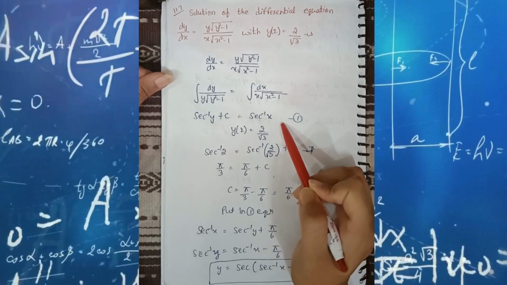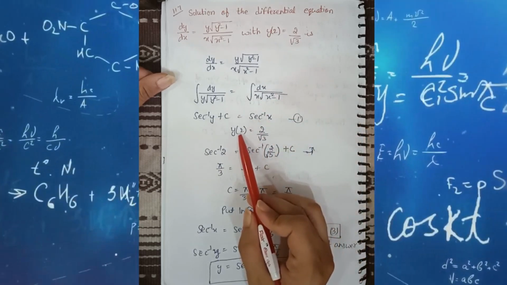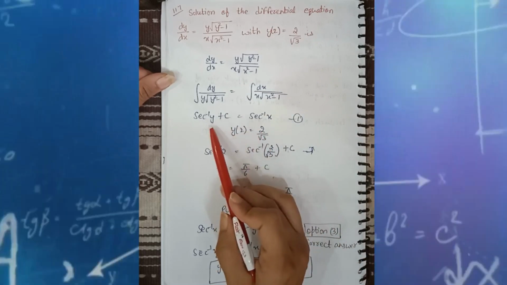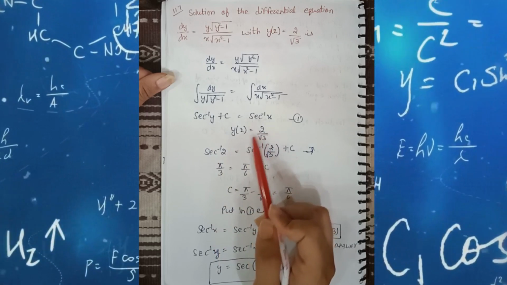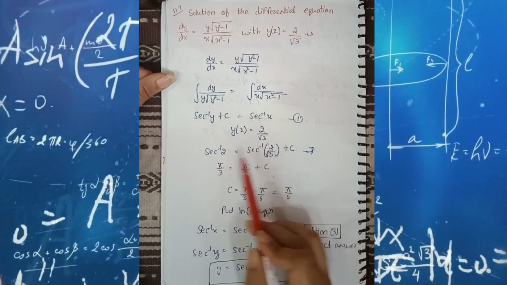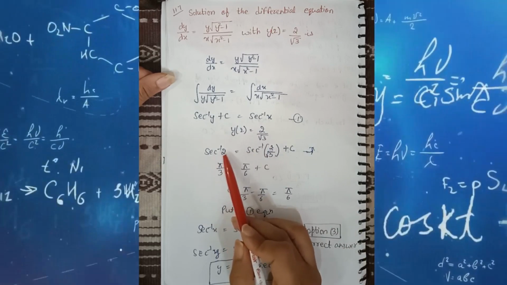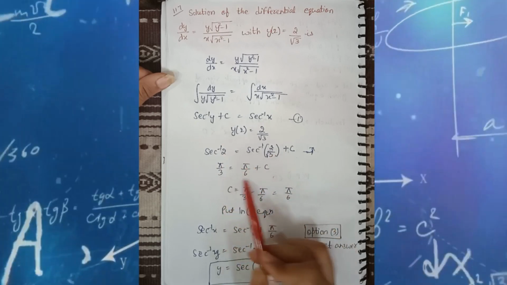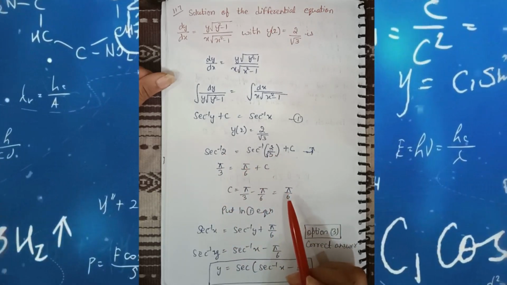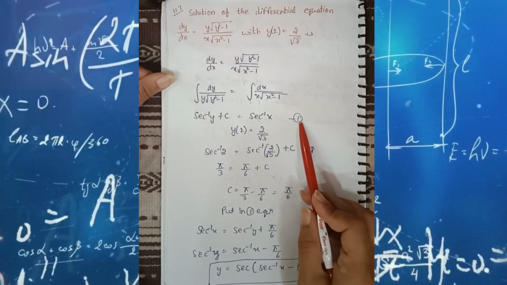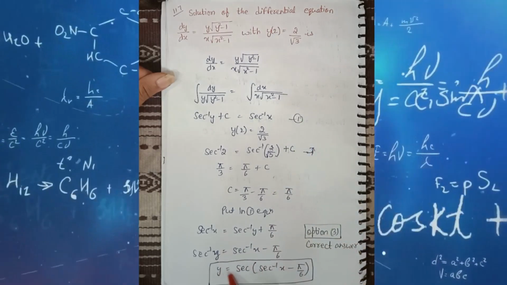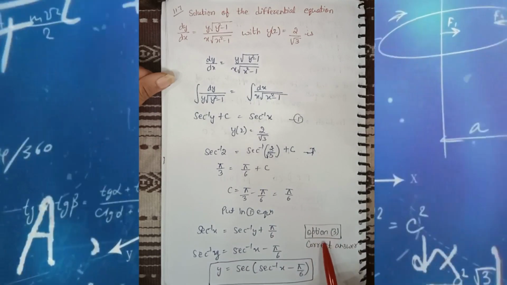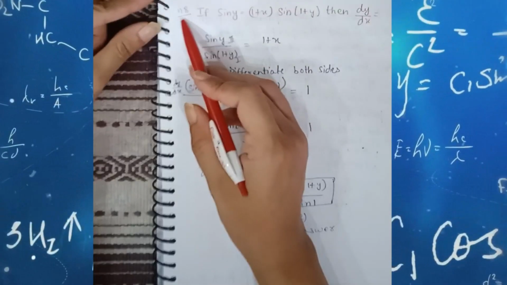Now we have to put in the condition. That means if we put x is equal to 2, then the value of y is 2 upon under root 3. If we replace the values of x and y, then we get secant inverse 2, which is pi by 3, and similarly secant inverse of 2 by under root 3 is pi by 6. So we get the value of c is equal to pi by 6. We can easily put this value in the first equation and get the solution y is equal to secant bracket secant inverse x minus pi by 6. That means option number 3 is the correct answer. Question number 118.